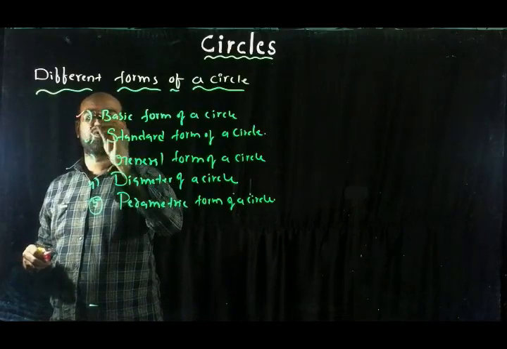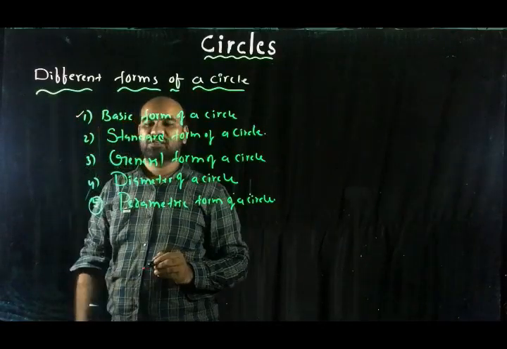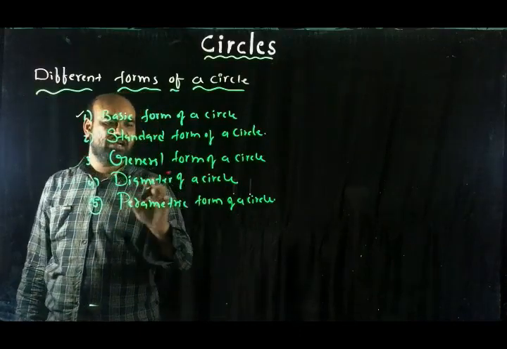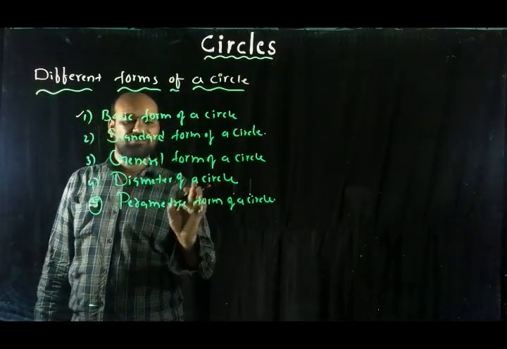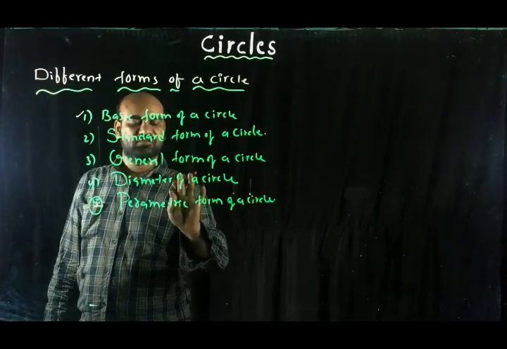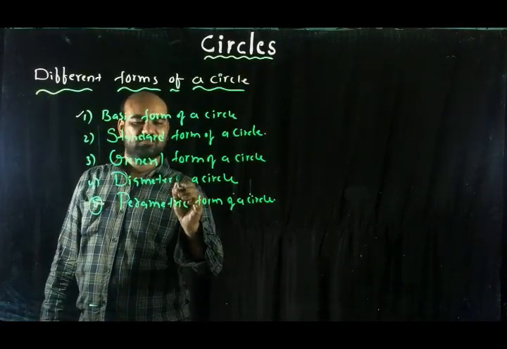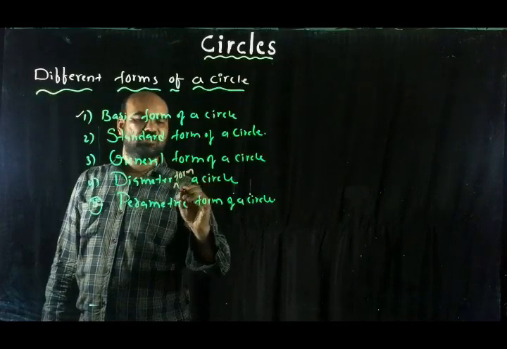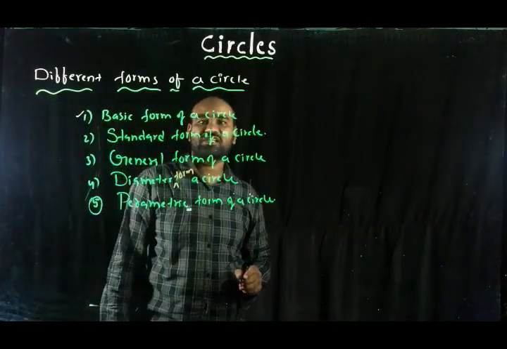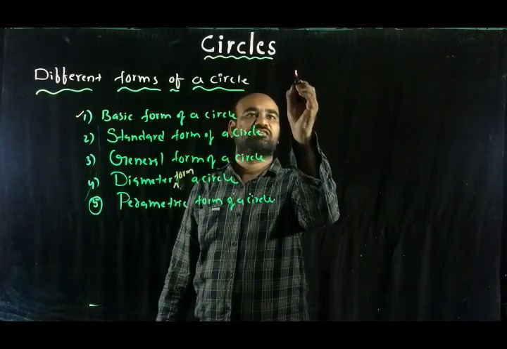First one, basic form of a circle, then standard form, general form, and diameter form of a circle, one by one. First, basic form of a circle.